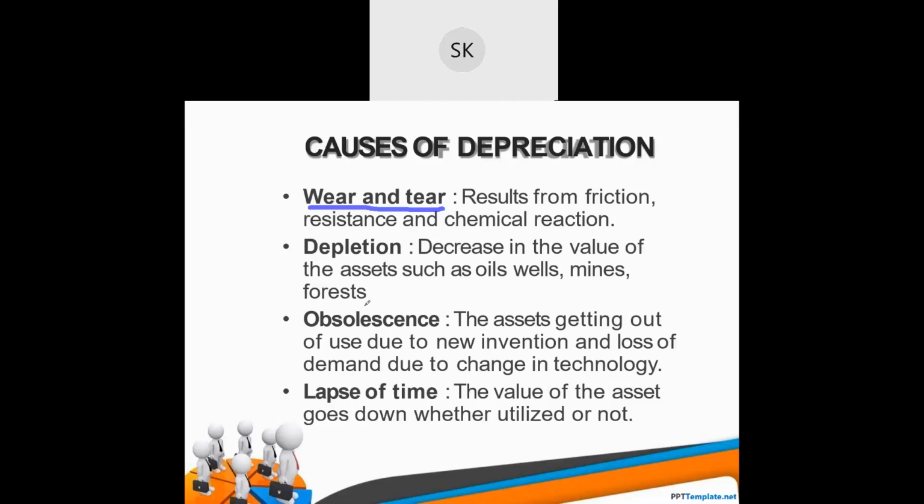So there may be a depletion due to a rainstorm, or some people have cut the trees. Mines, you can say, at one point of time mines was giving you 4 ton, 5 ton coal, but after some time, if you extract all the coal, you won't get that much coal again, right? This is a kind of depletion. You can take an example of depletion.